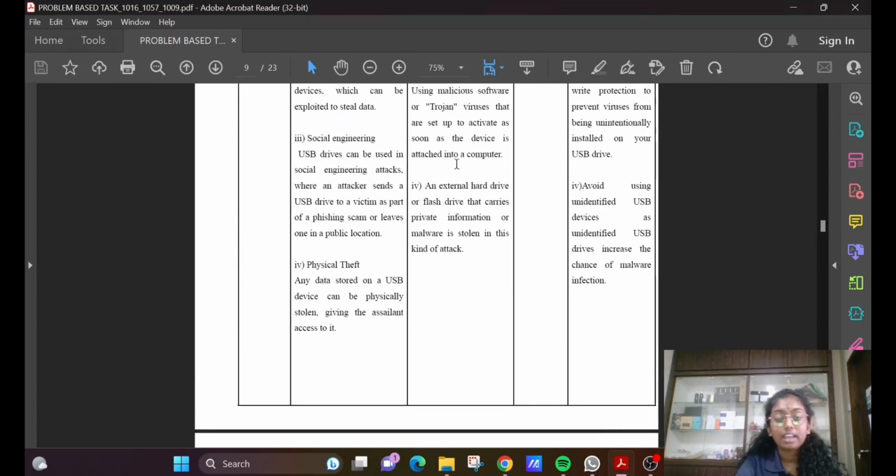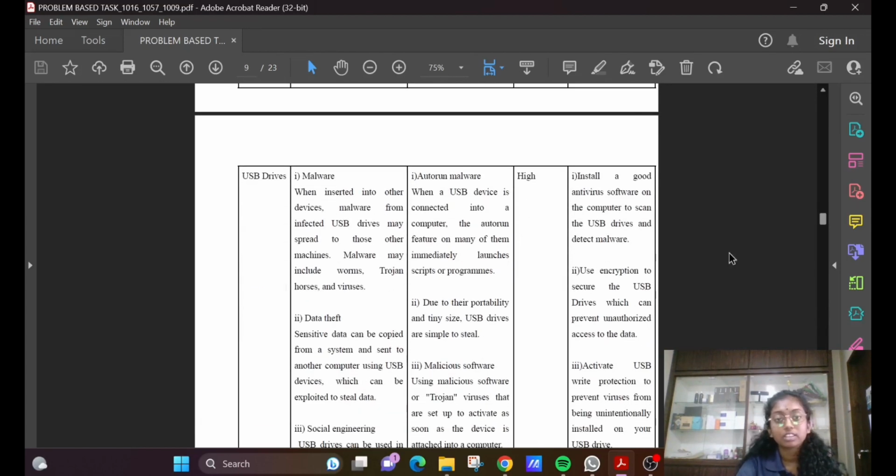The vulnerability for physical theft is that an external hard drive or flash drive that carries private information or malware is stored in this kind of attack. So the priority is high. Here are some controls. The first one is to install good antivirus software on the computer to scan the USB drive and detect malware. Then use encryption to secure the USB drive, which can prevent unauthorized access to the data.